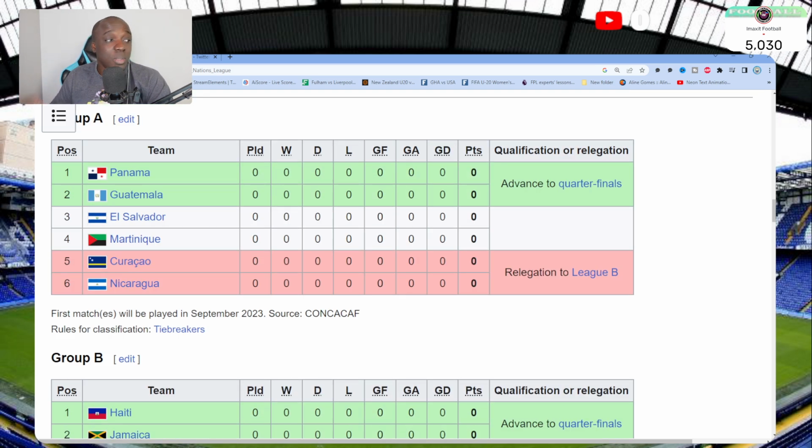For me, it's going to be tough in Group B, but Group A, yeah, Group A, I could see Panama stirring up some storm there. Curacao, if they could get it together, they might be the two favorites, to be honest. Yes, but you can't write off El Salvador, Nicaragua, and Guatemala at this point. Yeah, but I would say the favorites out of that would have been Panama and Curacao right there.